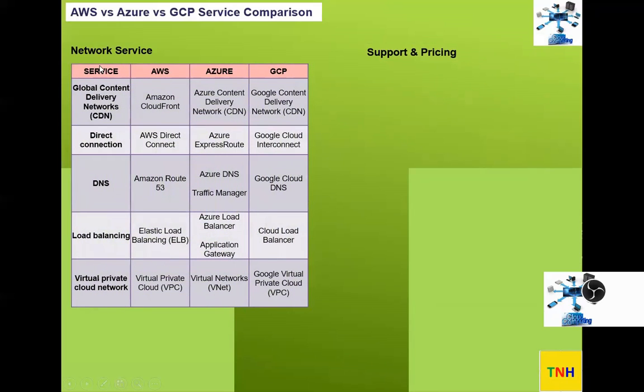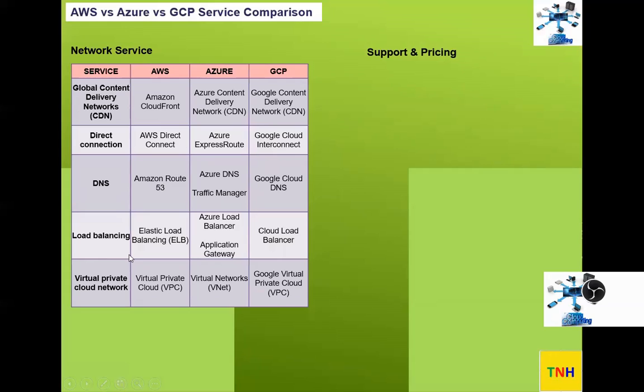Network service: you have AWS CloudFront, that is for CDN, Global Content Delivery Network, and in AWS they give CloudFront. Azure, the name goes the same, Azure Content Delivery Network, and Google Content Delivery Network, right? And direct connection: AWS Direct Connect, ExpressRoute, Google Cloud Interconnect, and DNS. Likewise, just go to those things.